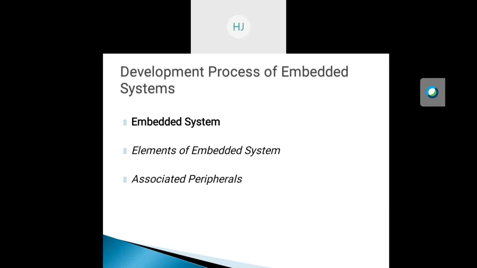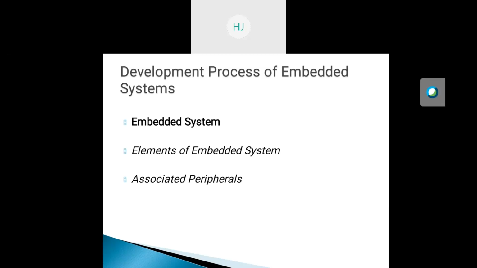It performs a well-defined task, and the categories of embedded system include the standalone embedded system, real-time embedded system, network appliances using embedded systems, and mobile devices, which also include embedded systems.